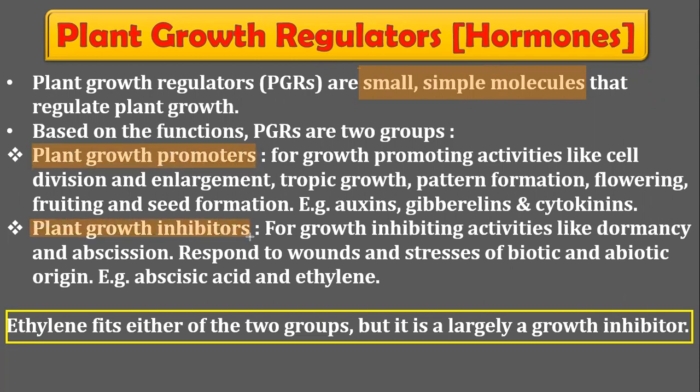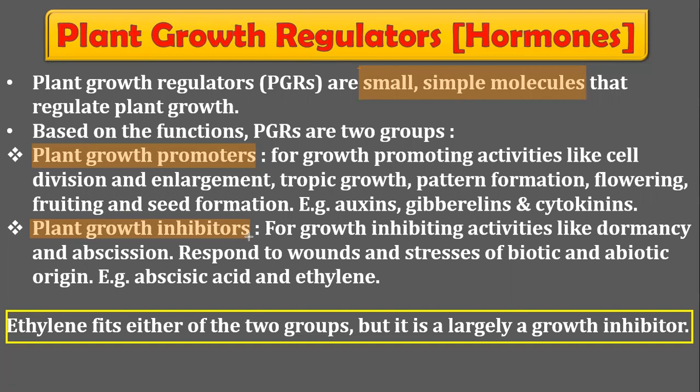One type of hormone enables the further growing of the plant, and we call it plant growth promoters. The type of hormones that inhibit growth and initiate dormancy and abscission of leaves and fruits in a plant are known as plant growth inhibitors, the other type of plant growth regulators. Is it clear? That's about the two types of plant growth regulators.